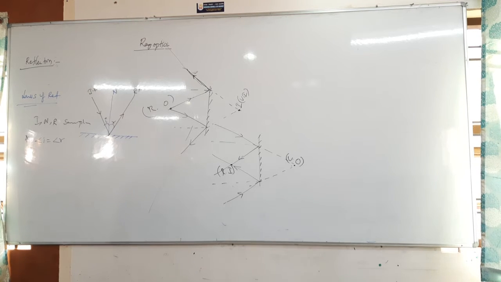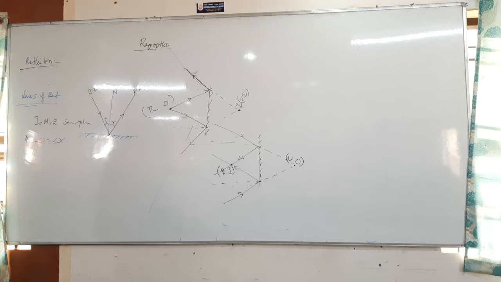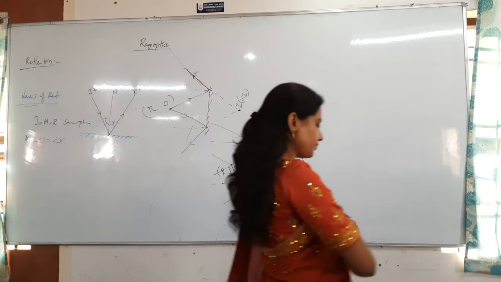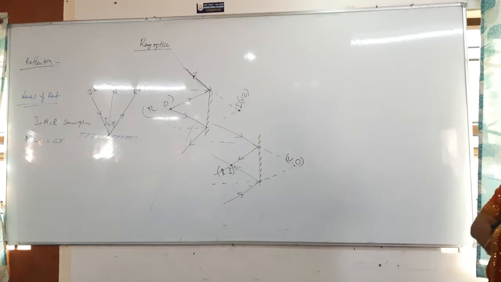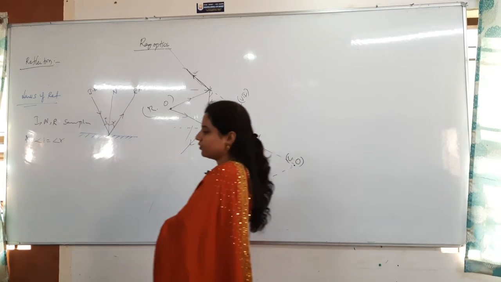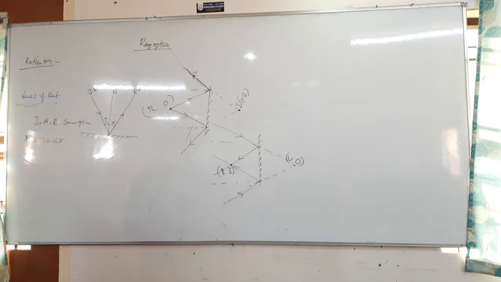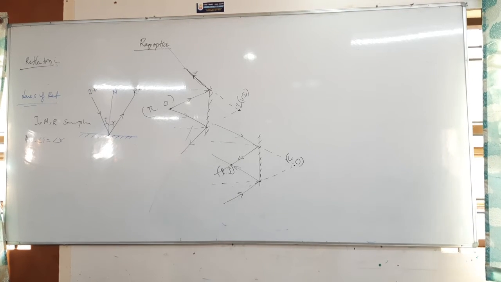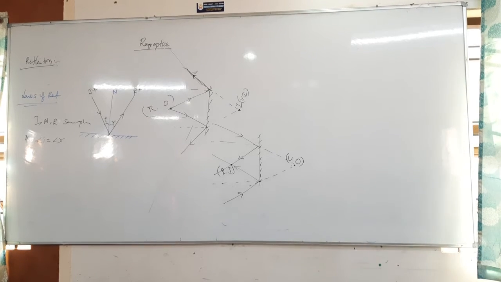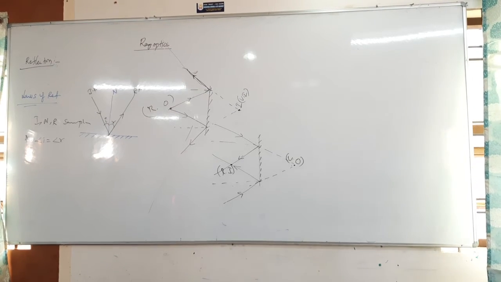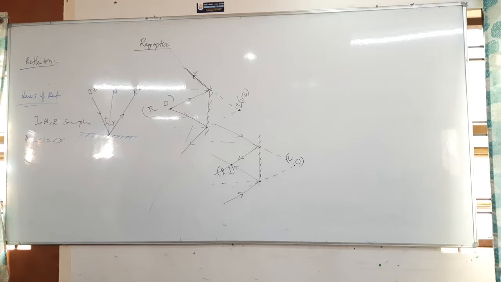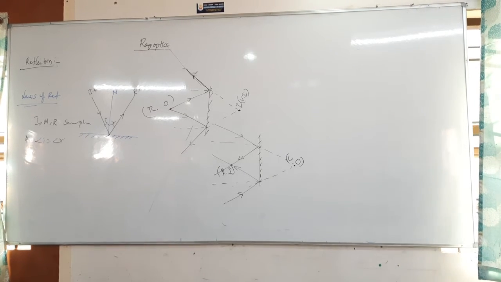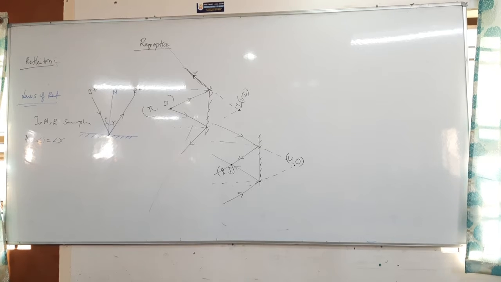Right, reflection. An incident ray bounces back into the same medium when it is falling on a boundary which is separating the mediums. That is reflection.